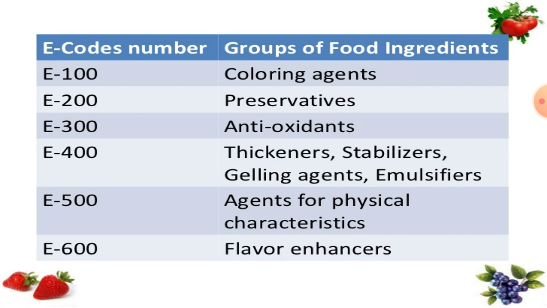You can see here E100, E200, E300, E400, E500 and E600. E100 is for coloring agents, E200 for preservatives, E300 for antioxidants, E400 for thickeners, stabilizers, gelling agents and emulsifiers, E500 for agents for physical characteristics, and E600 indicates the flavor enhancers which are added into the food.